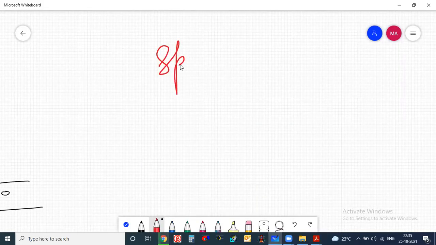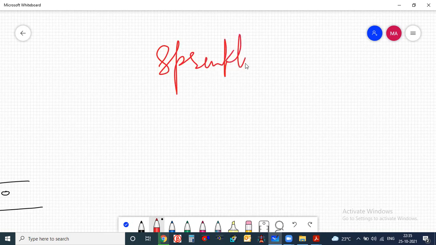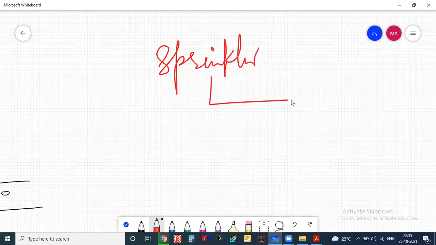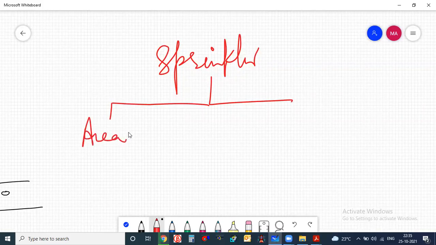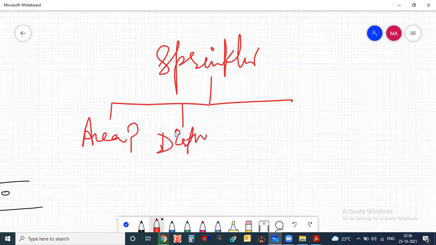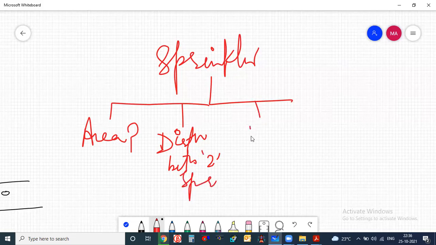Whenever I am placing one sprinkler in any building, I should know certain things. First, I should know what area it will cover. Second, what is the distance between two sprinklers, and what is the distance from the wall. These are the certain things which we should know.